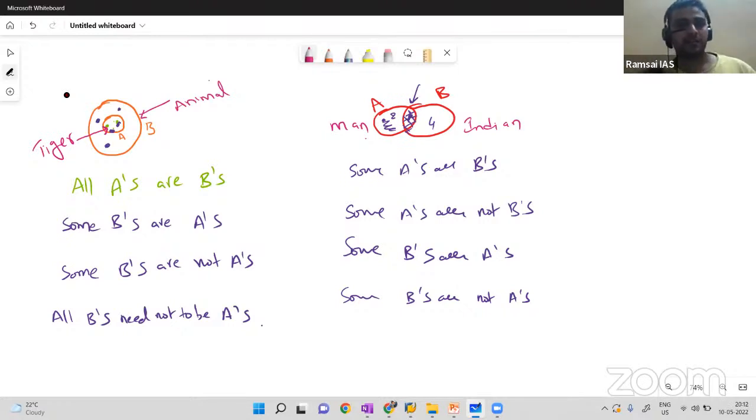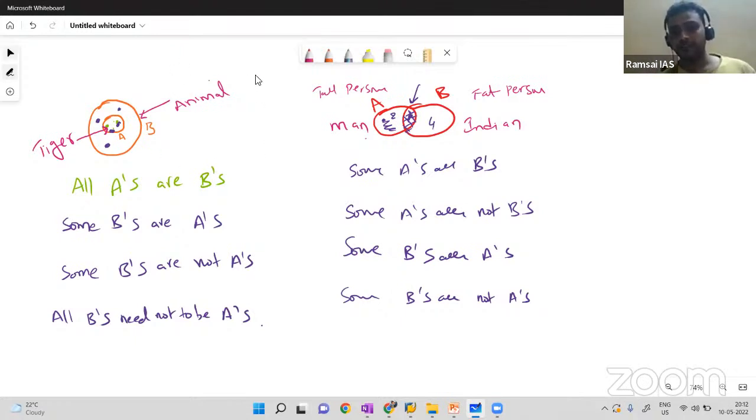Yes or no? So we can replace this with tall person and fat person. Some tall people are fat, some tall people are not fat, some fat people are tall, some fat people are not tall. So similarly, we can take n number of examples for this case. Remember, some A's are B's, some A's are not B's, some B's are A's, some B's are not A's. It's a very simple case, right?